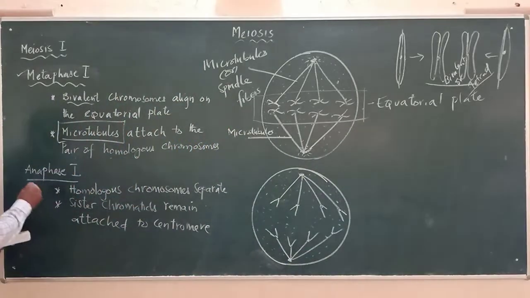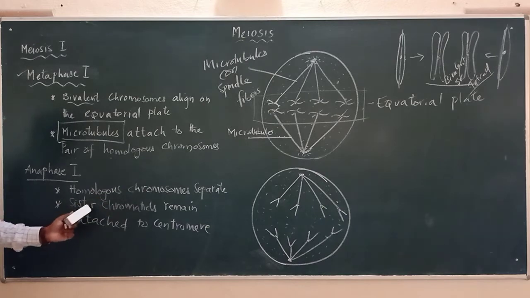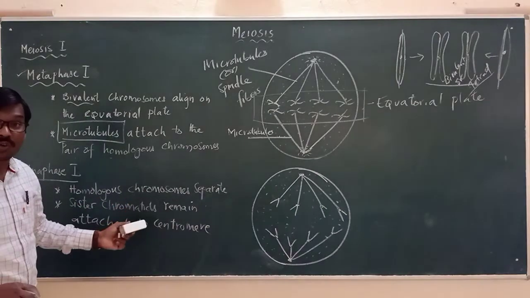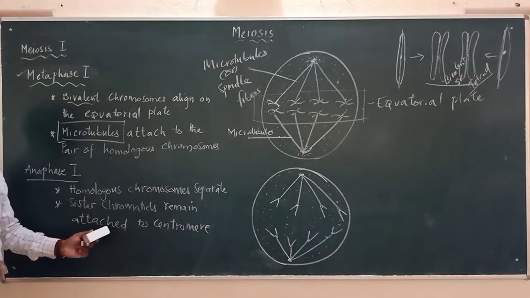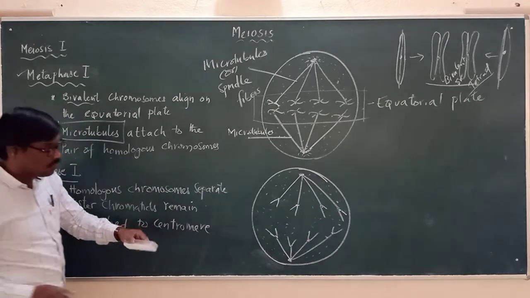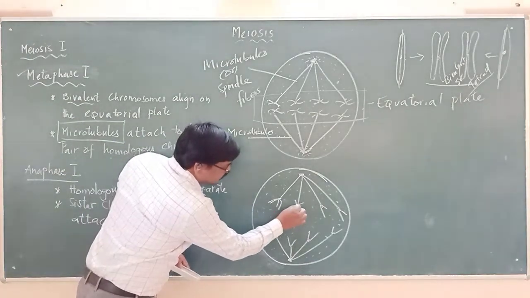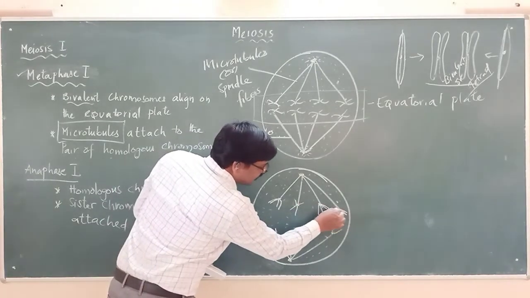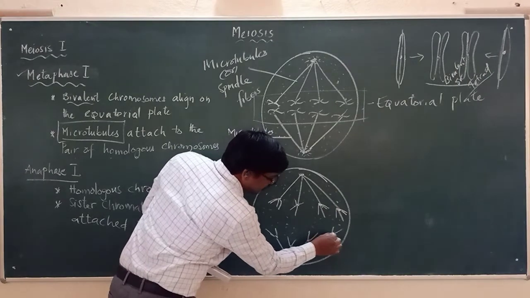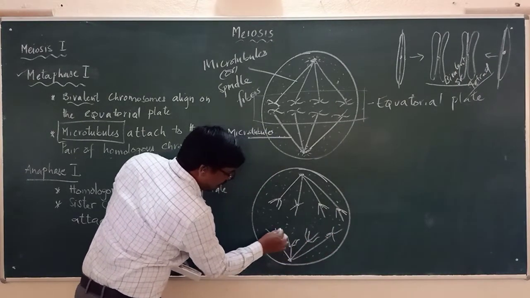And the next one is anaphase 1. In anaphase 1, homologous chromosomes separate, where the sister chromatids remain attached to the centromere. If you are seeing here, these are the sister chromatids, having both the arms.